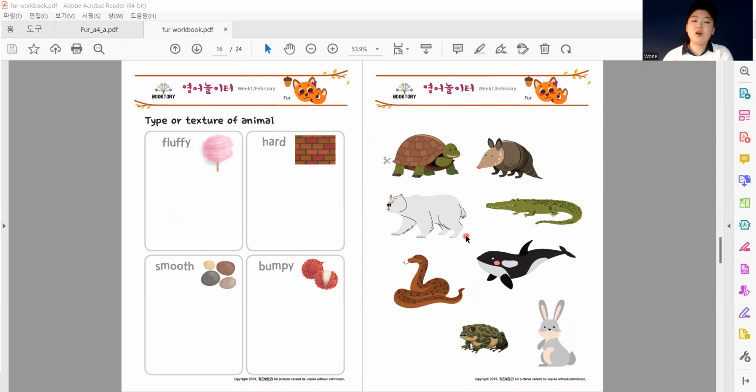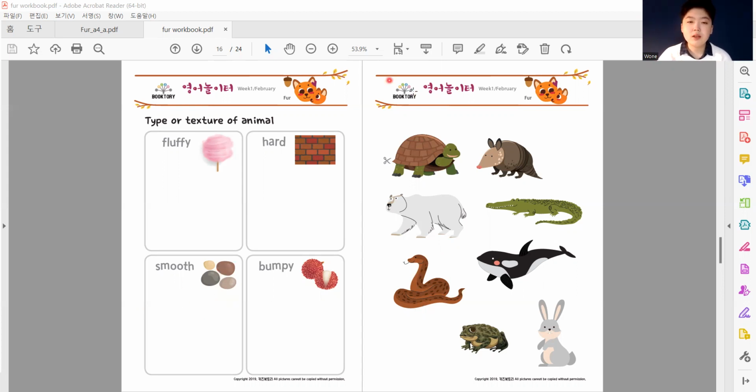I think it's going to go under Fluffy. Yeah, it has to go under Fluffy. The next one, we have Snake. I think the snake is going to be smooth, right? I think it'll go under smooth.